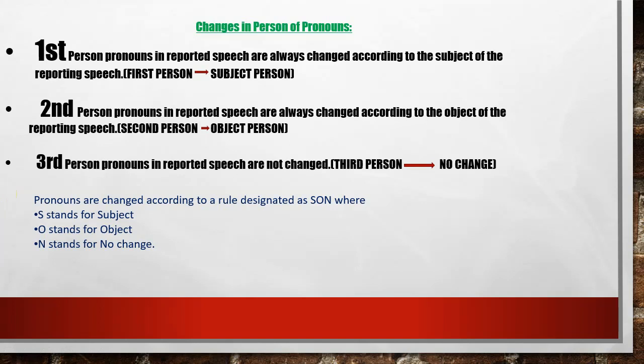Fine. Next, you can remember this, okay, in form of formula which I have written for you. S stands for subject, O stands for object, and N stands for no change. So third person pronoun, there will be no change taking place.